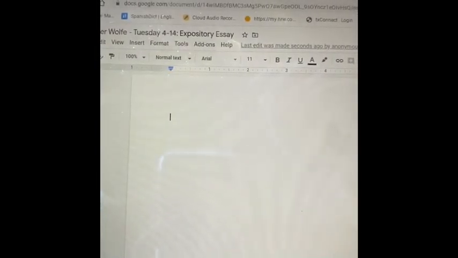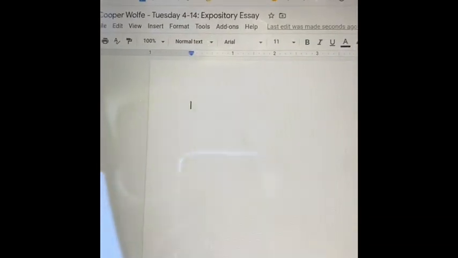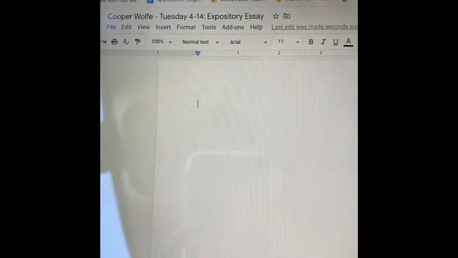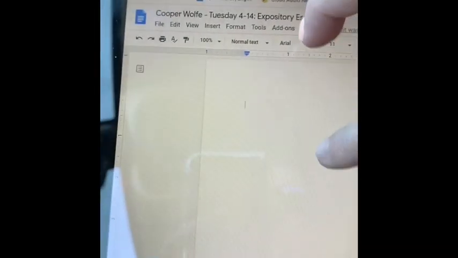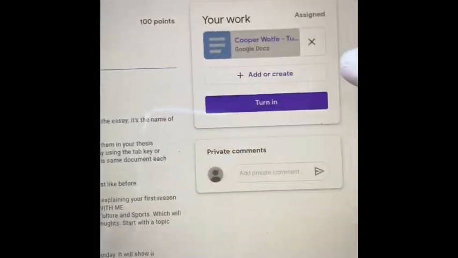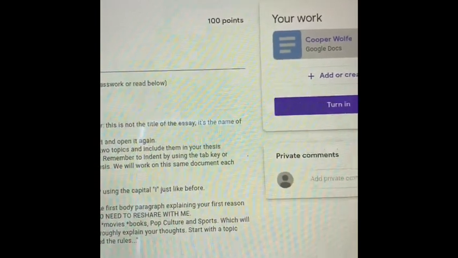So this is where you will type your introduction, and then the assignment for Tuesday is the first body paragraph. Make sure that you indent for the paragraph so that I can see that it's going to be a 4-paragraph essay. So you exit out of it when you're finished. Let's just go back over here. All right, and then it's already there, and so what you will do here is just turn it in.